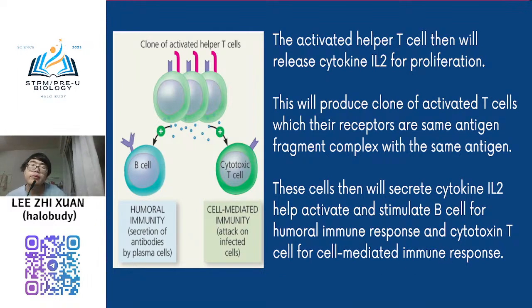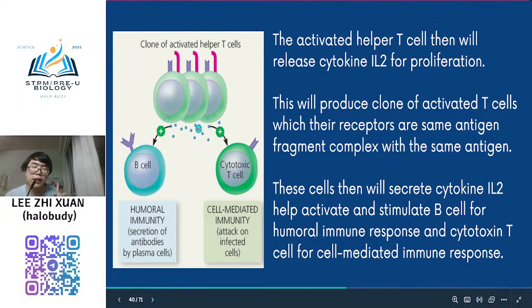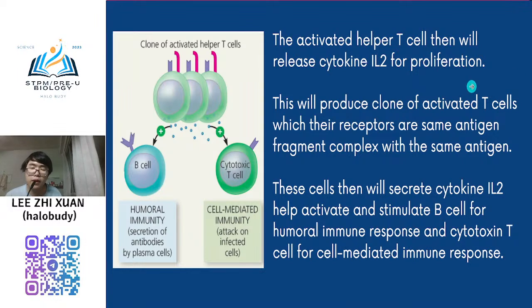Yeah, clear. First, you need to activate the helper T cell. When your helper T cell activates, it will start to proliferate. At the same time, it will start to activate the B cell and also the cytotoxic T cell. When the B cell receives the signal, it will trigger humoral immune response. When your cytotoxic T cell receives the signal from the activated helper T cell, it will trigger cell-mediated immune response. Okay, clear, I hope it's clear.